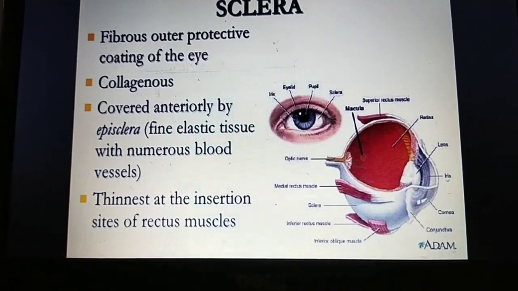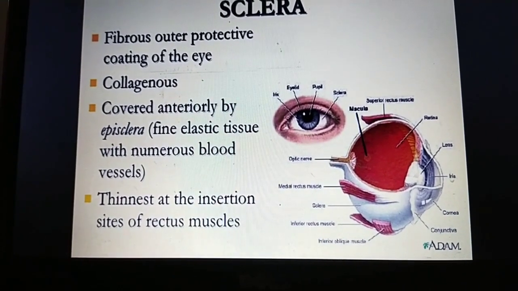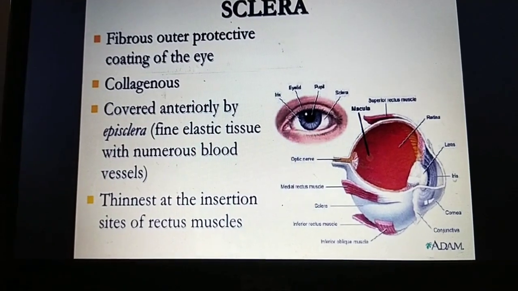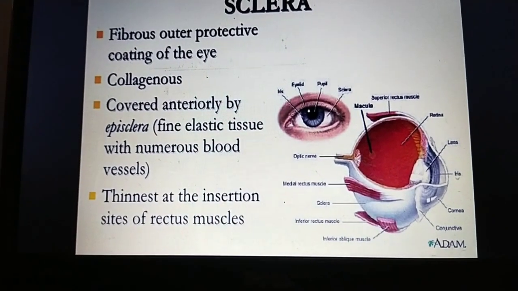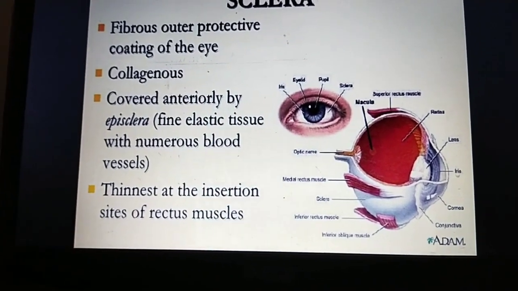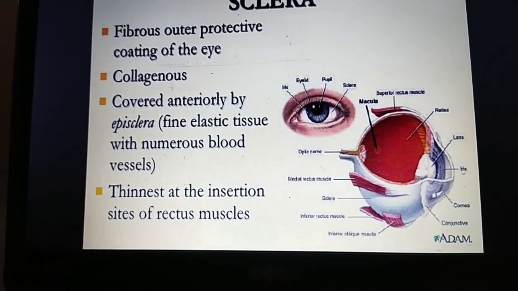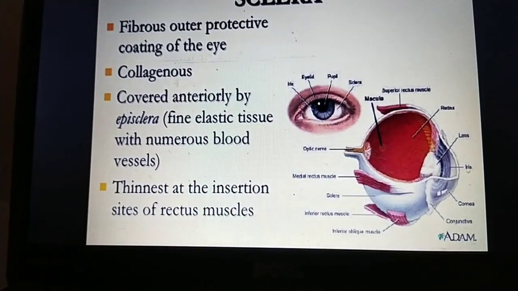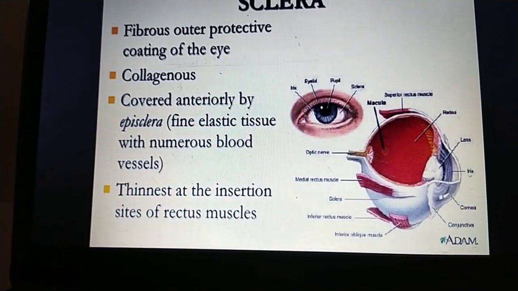Because of that, when you are angry or have any infection, you can see the red eye. It is because of this episclera. It is the thinnest at the insertion site of the rectus muscles.